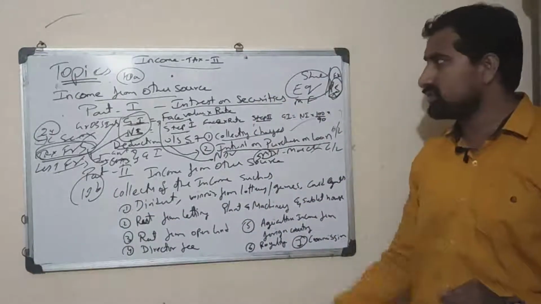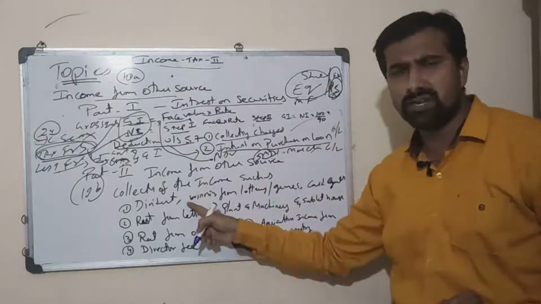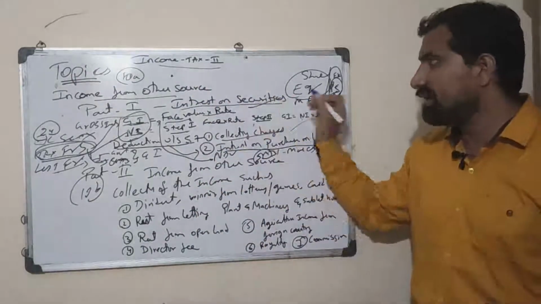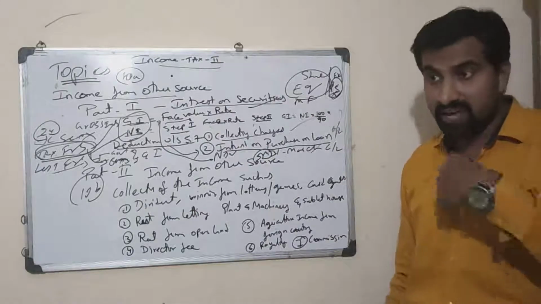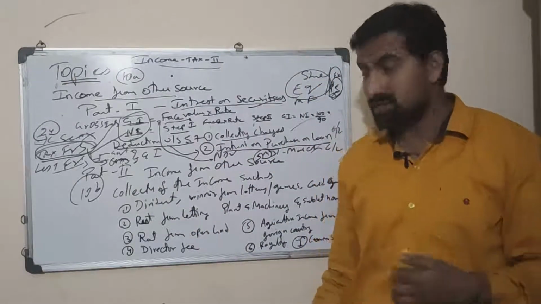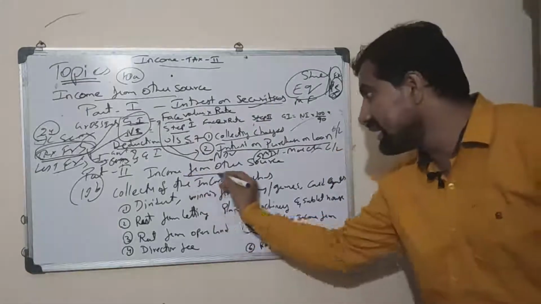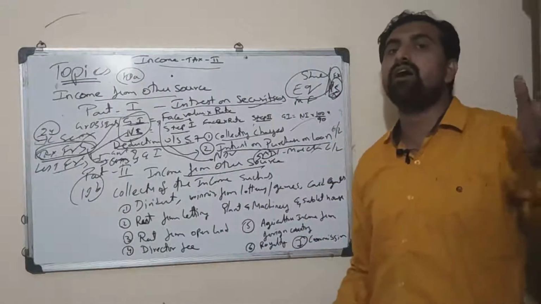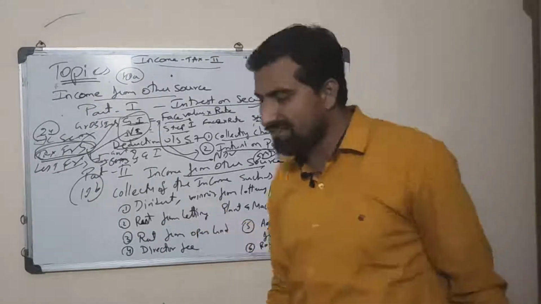Here what we are going to solve, sir, this is also income from other source, this is also income from other source. Then what is the difference? We are going to learn here. We have learned interest on securities, which we receive from the stock market. Now here we are going to receive income from other sources, in other parts of the income. How are we going to receive it? We will have dividends.